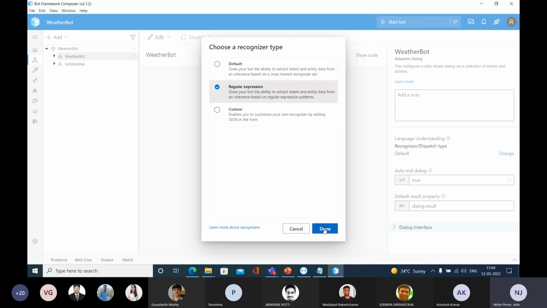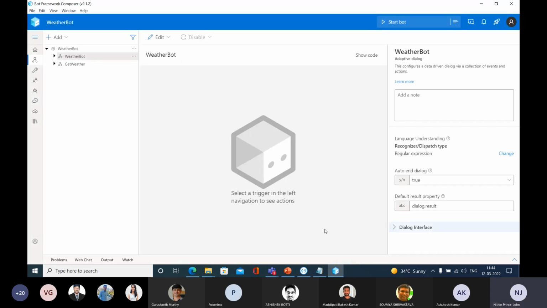So what's the idea of this? I will tell you. Go and select this one. After that, again go to the parent dialog, that is the weather bot. Click these three dots and add new trigger.